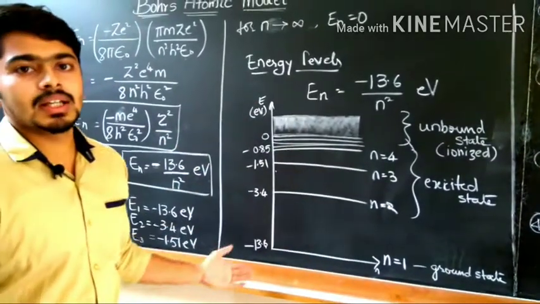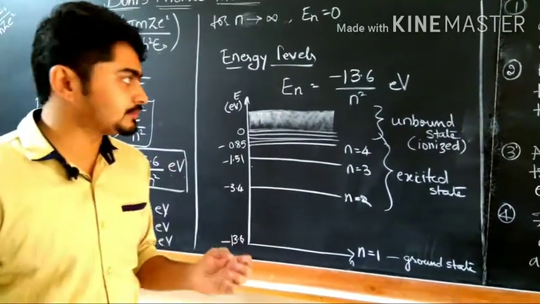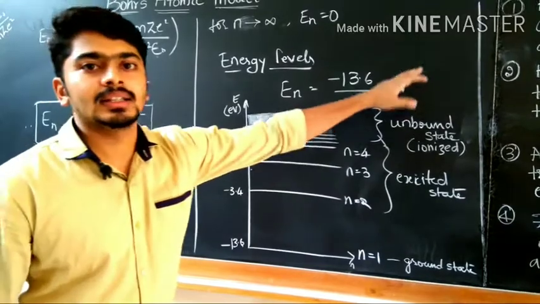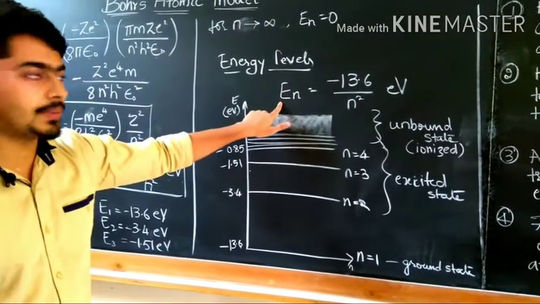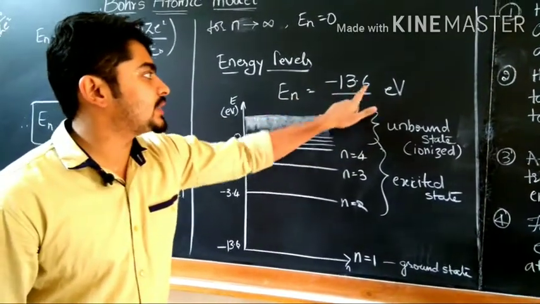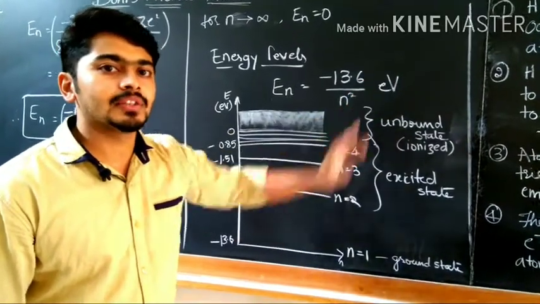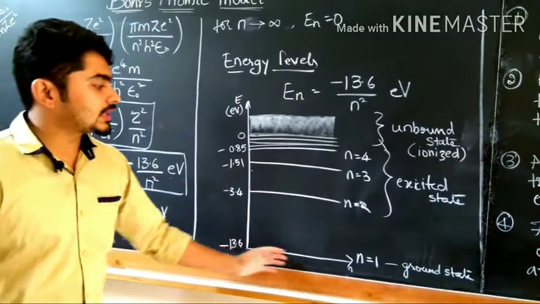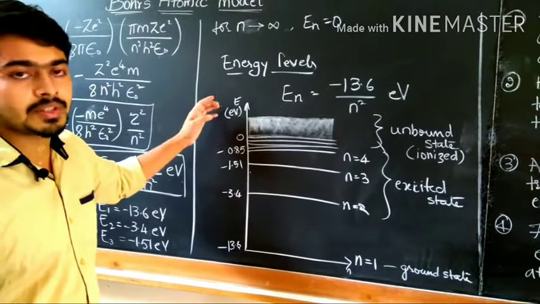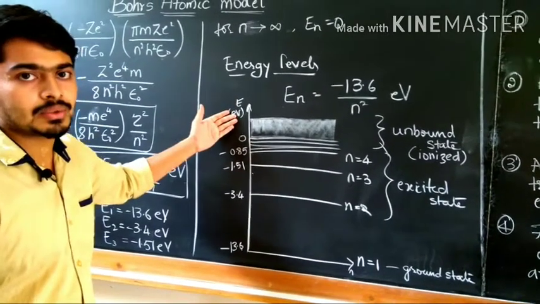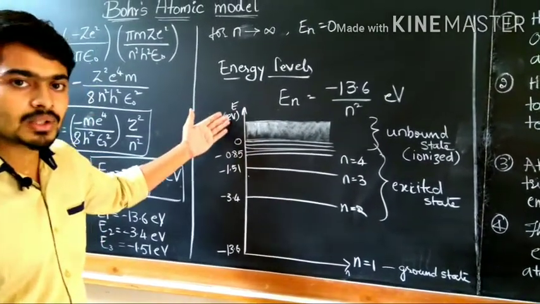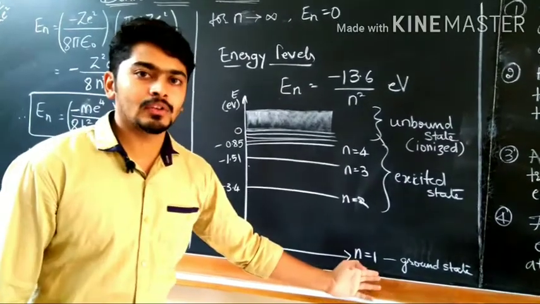Here I have drawn the energy level diagram of a hydrogen atom, using the same equation we have derived: En equals minus 13.6 divided by n square, in terms of electron volts. This is the graph of energy in electron volts with respect to the number of orbits.